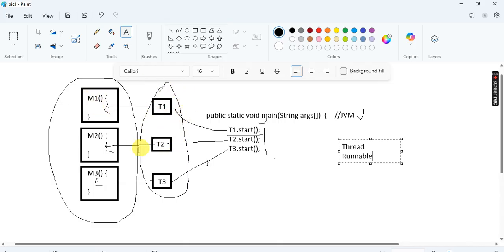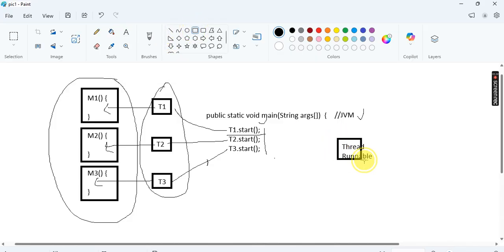Same as thread 2 is created, and thread 2 is calling the m2 method, same as thread 3 also. So anyhow, user-defined threads are created in two ways: one is the Thread class, the second one is the Runnable interface. How to create, how to run, how to execute those programs, practically we'll see.